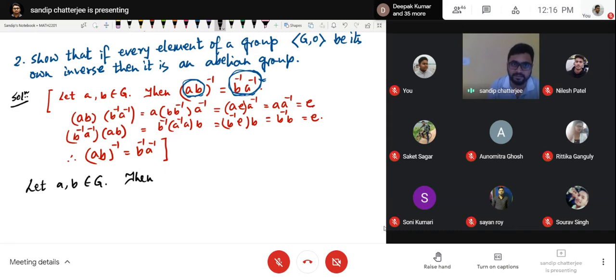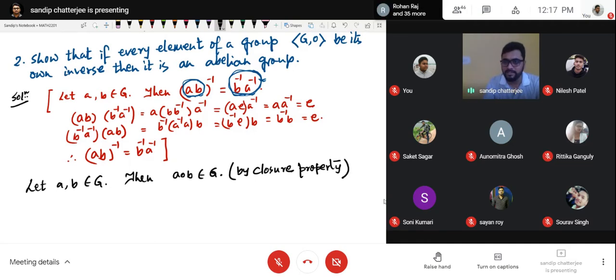every element is self-inverse. Then A operated with B will also be an element of G. Why? I have picked up two elements A and B, and I am saying that if I operate them, the result will also lie in G. Can I say this? What enables us to say this? It is a group, so closure property. Exactly. Very nice. By closure property. Very, very good. I'm very happy.